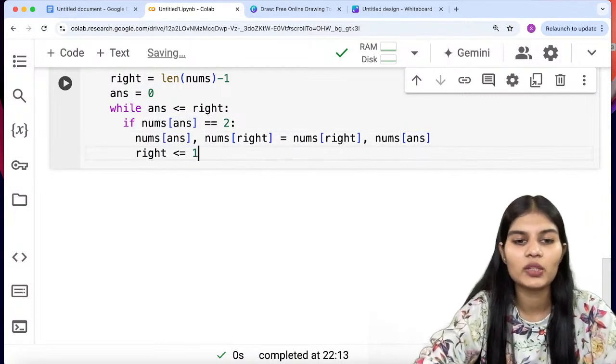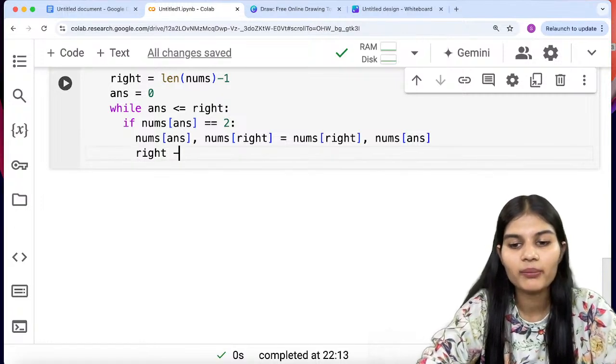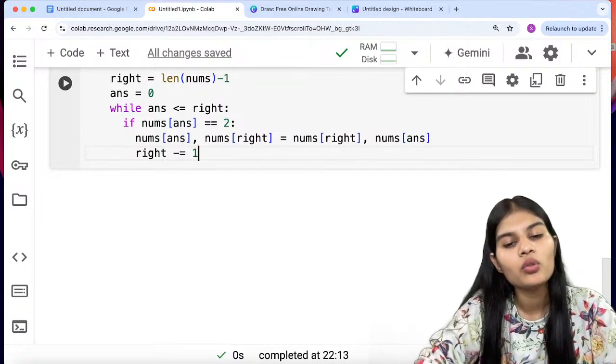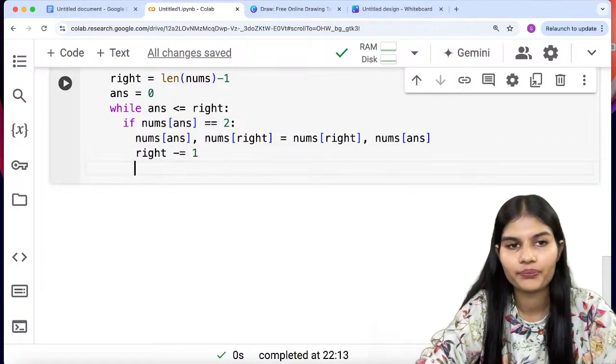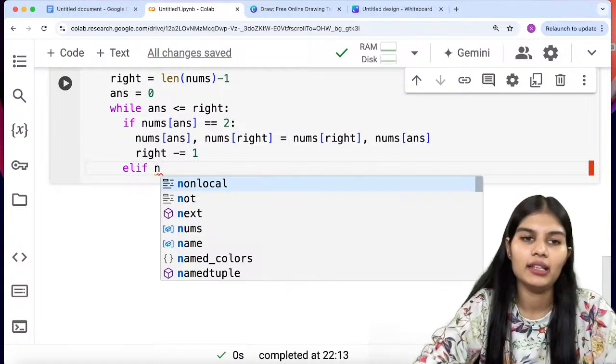So right minus equal to 1 means shift that to one value less than the right side. Okay, moving next, I would just do with the elif.